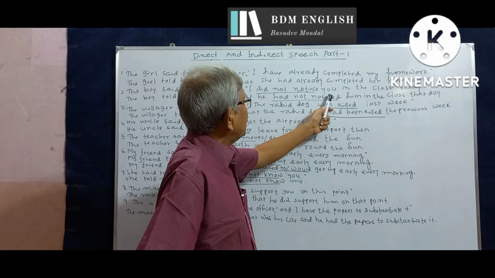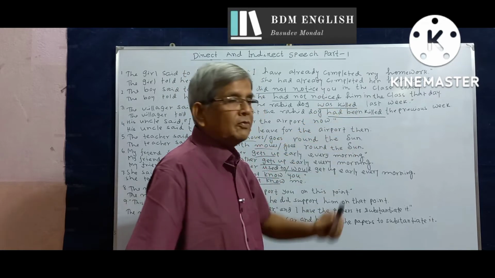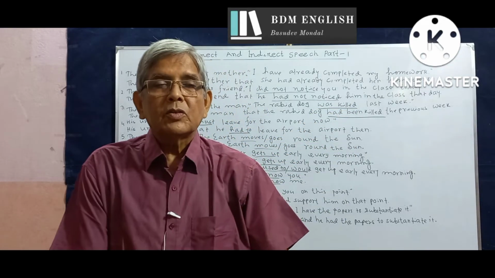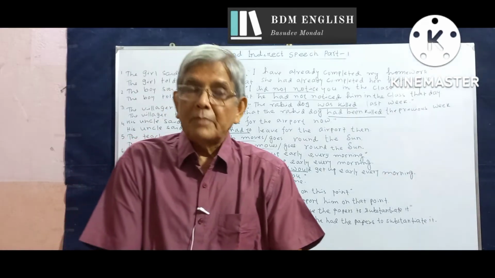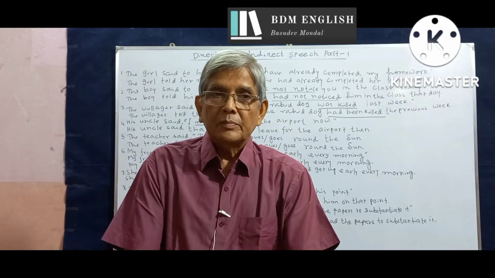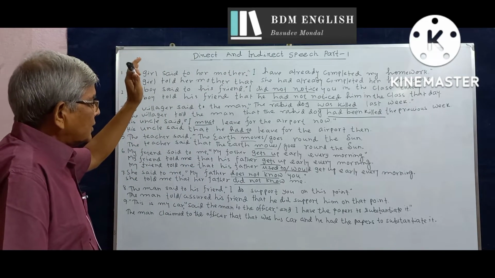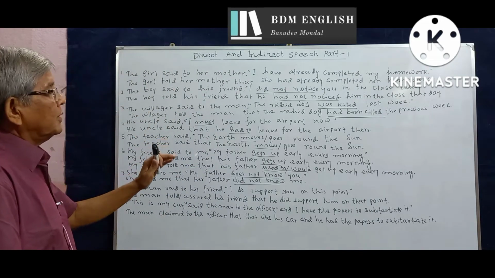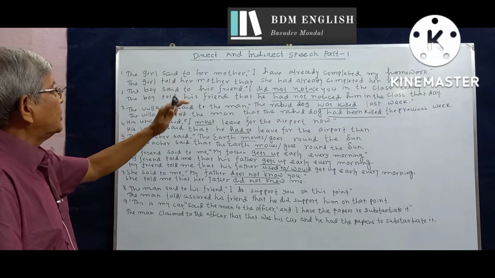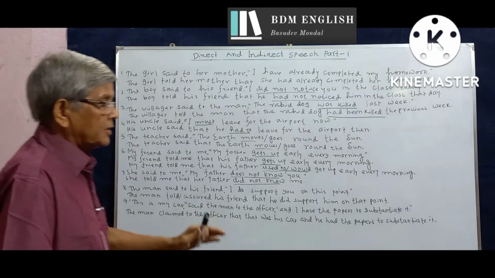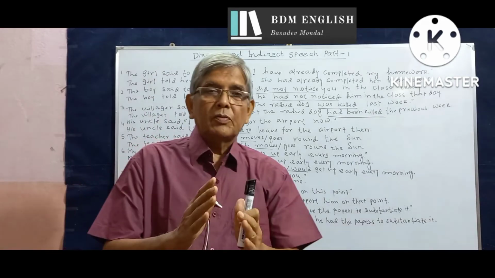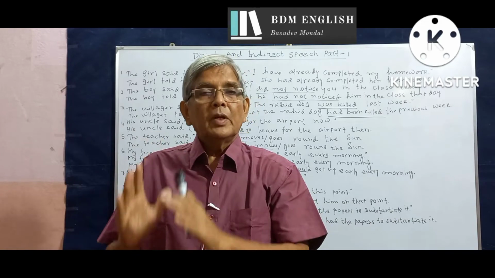So we replace it with the objective form of the third person singular number masculine pronoun him. Now let us examine how each of these sentences, the declarative sentences, change from direct speech to indirect